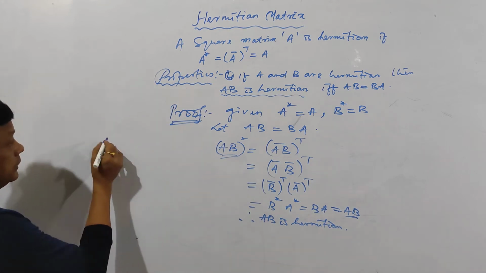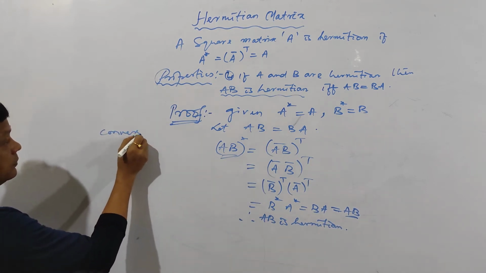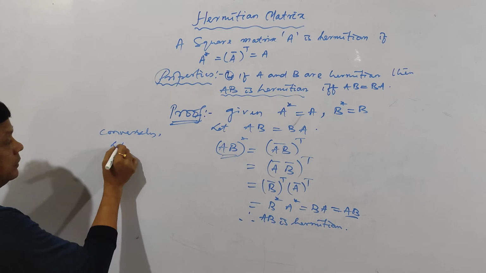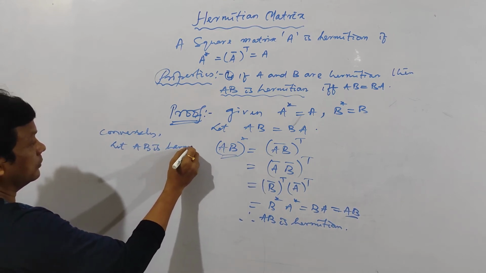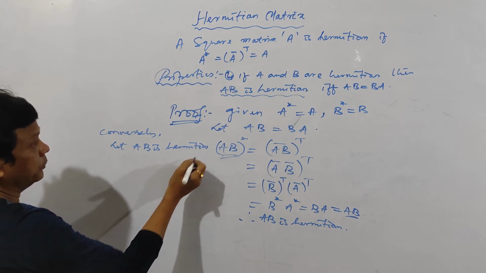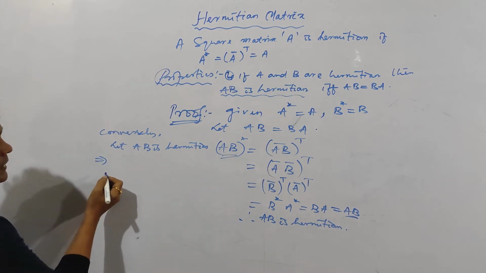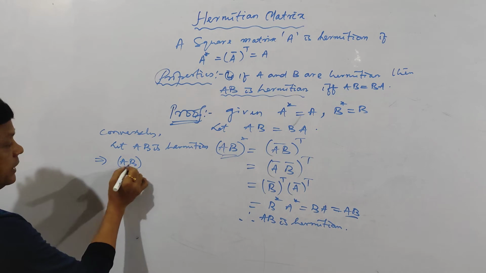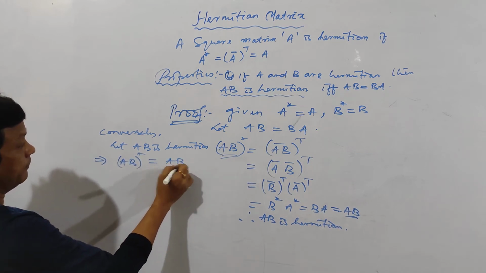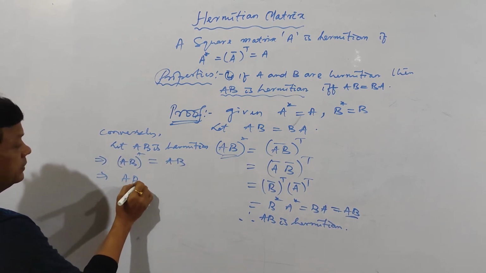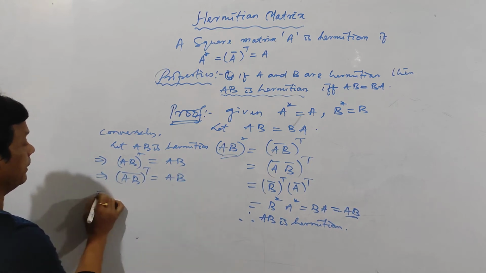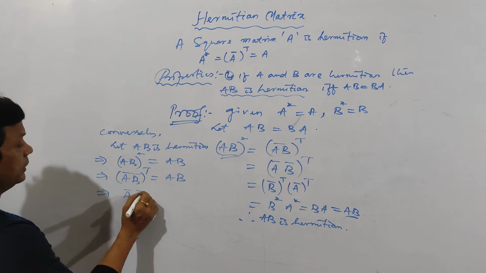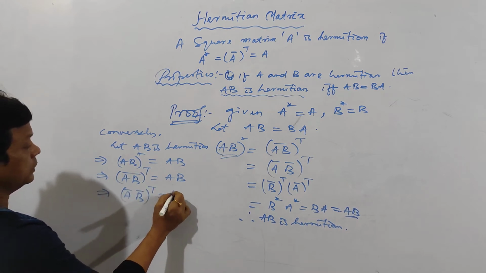Now, take the converse part. Let AB is Hermitian, and you have to prove AB is equal to BA. And since AB is Hermitian, AB star is equal to AB. Now see here, AB star means take its conjugate and then take its transpose is equal to AB. And it is A bar B bar transpose is equal to AB.